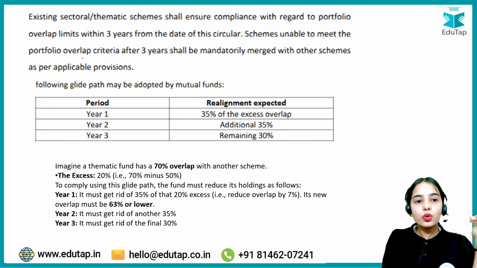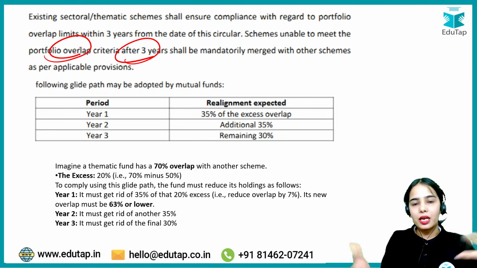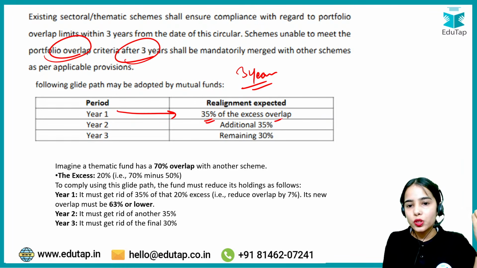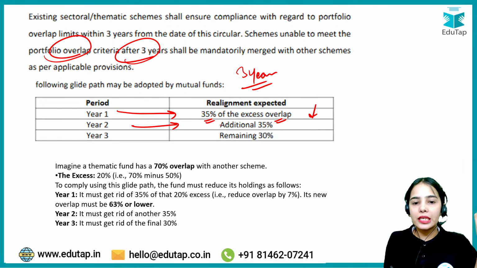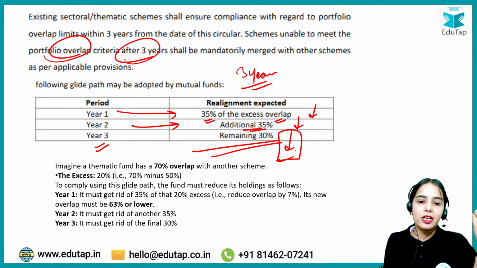Very good. So this is the idea that within 3 years, the overlap condition has to be contained. In the first year, 35% of the excess overlap has to be reduced. In the second year, an additional 35% of the excess overlap has to be reduced. In the third year, the remaining 30% of the excess overlap has to be reduced.